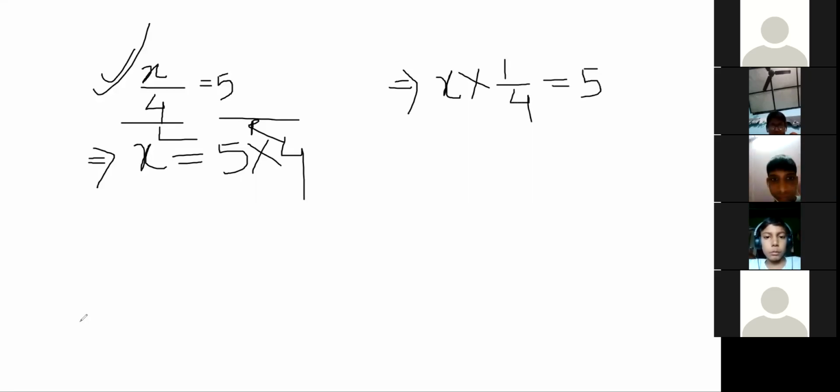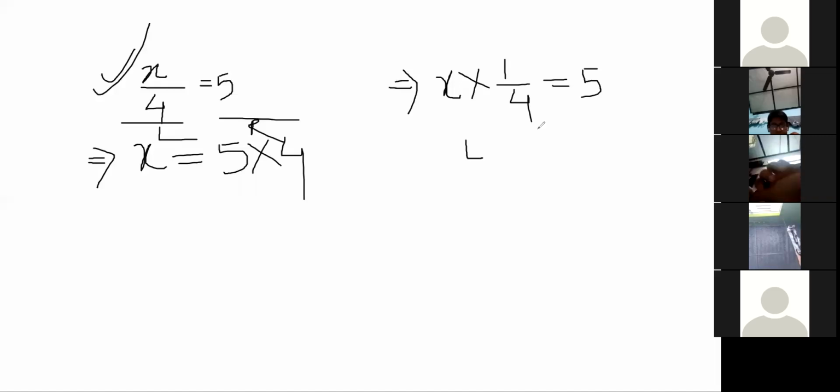So when it is on the left hand side, we have to take it to the right hand side, because we have to find the value of x. To find the value of x, we have to keep x on the left hand side and take all the constants to the right hand side. So for finding the value of x, we will take 1 by 4 to the right hand side.